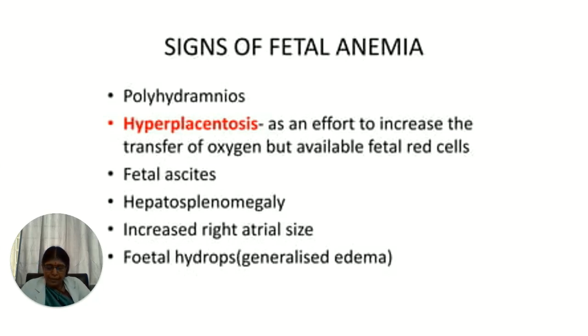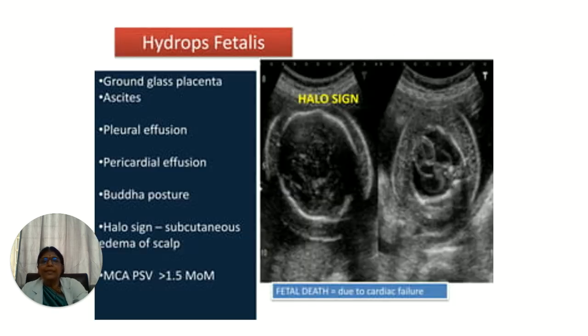Then what are the signs of fetal anemia? The signs can be polyhydramnios, hyperplacentosis, an effort by the placenta to increase oxygen transfer, but the available fetal red blood cells are low. Then fetal ascites, hepatosplenomegaly, increased right atrial size because of the hypoxia and the hypervolemia. Then fetal hydrops, wherein there is generalized edema.